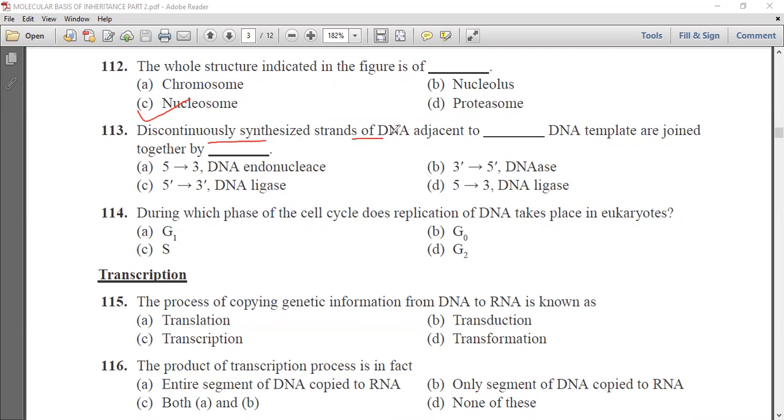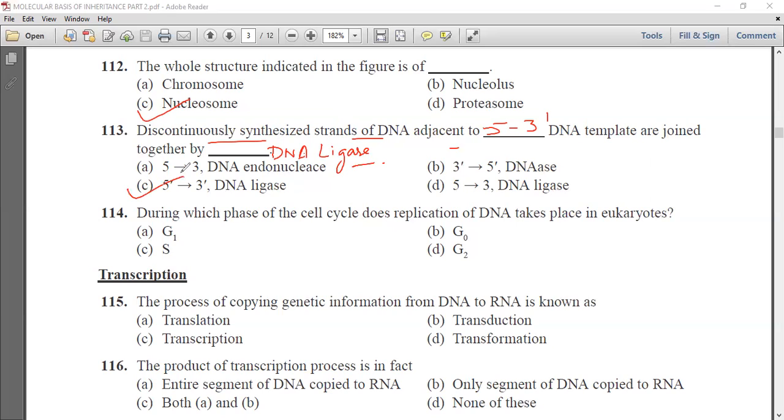Discontinuously synthesized strands of DNA adjacent to dash DNA template are joined together by dash. So we know that these discontinuously synthesized strands of DNA are adjacent to the 5' end of the template DNA, and they are joined together by the enzyme which is known as DNA ligase.